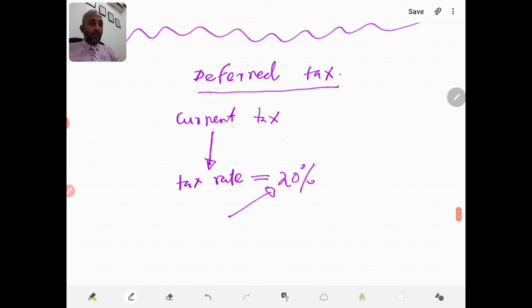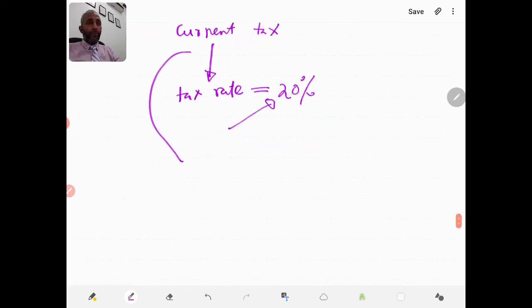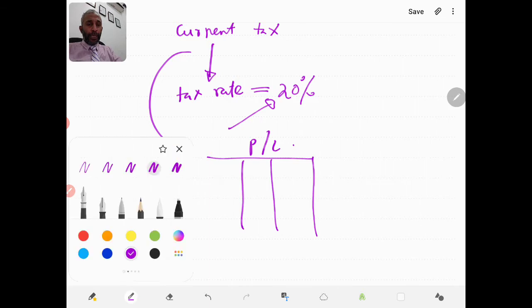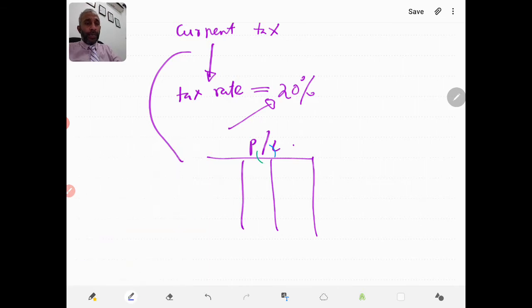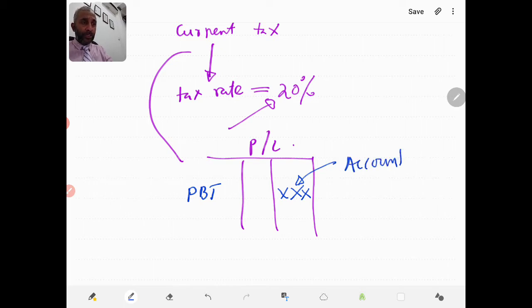From an accountant's point of view, the accountant will prepare a profit and loss account, and he will arrive at the profit before tax. This profit is known as the accountant's profit or accounting profit.